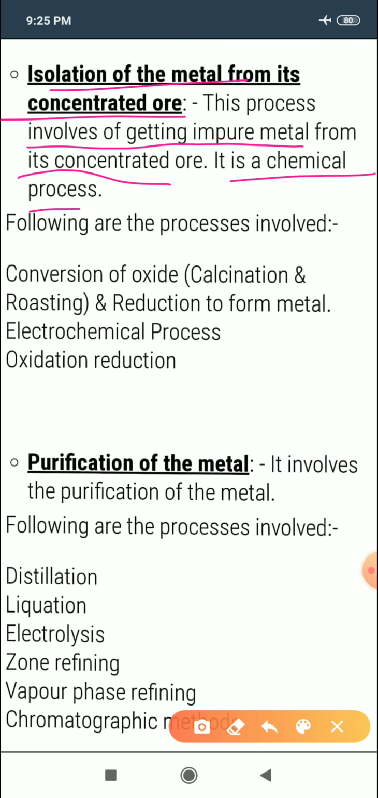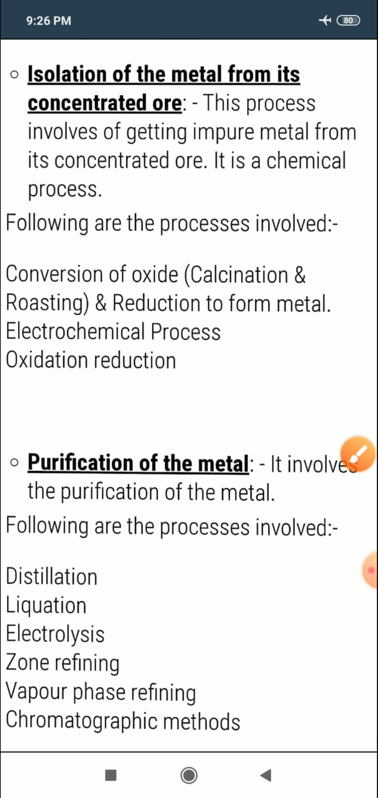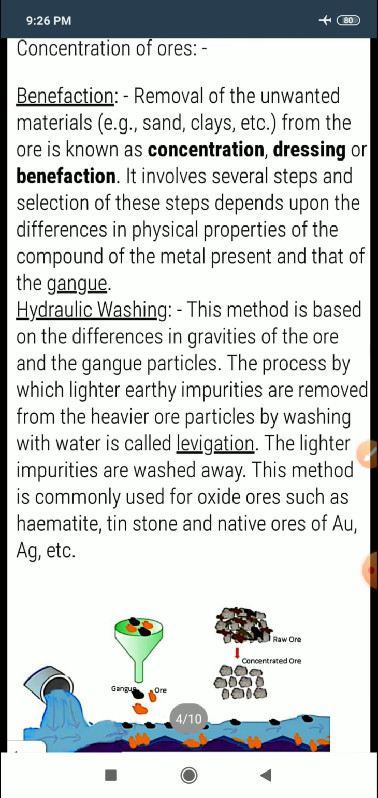The following are the processes involved in this: conversion to oxide by using different processes, calcination and roasting, and then reduction to form metal. And the last step involved here is purification of metal by using these methods: distillation, liquefaction, electrolysis, zone refining, vapor phase refining, chromatographic methods. Later on we will discuss these purification methods.